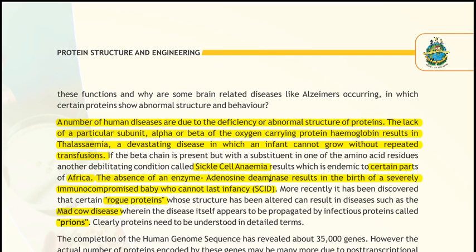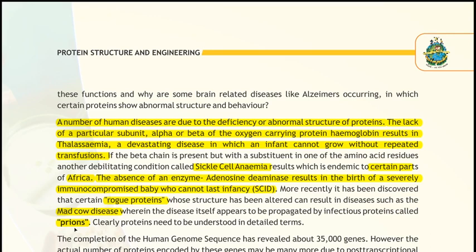If the function of a protein is disturbed, then it definitely causes diseases in human beings. Some proteins such as prions are infectious proteins, clear, that cause disease. And mad cow disease also occurs by deformity in proteins, clear. So these are the diseases that occur due to dysfunction or deficiency of protein, or abnormal structure of the protein. Next, the human genome sequence has revealed 35,000 genes in a human.